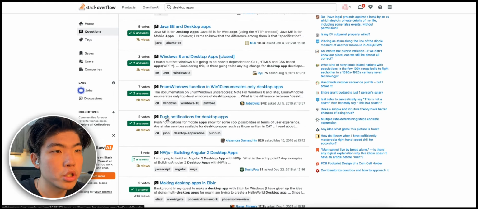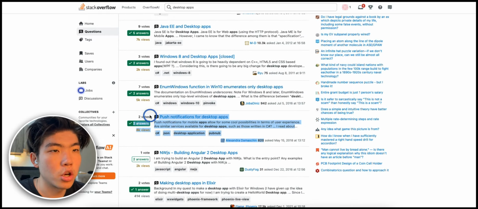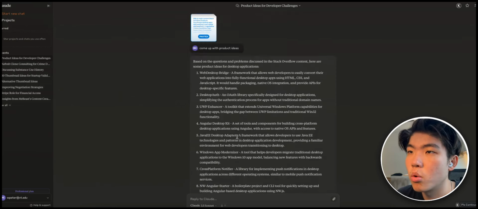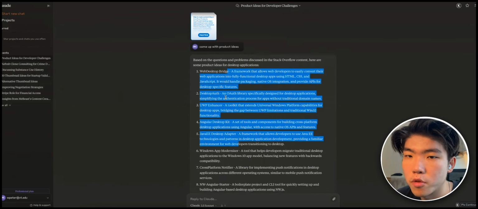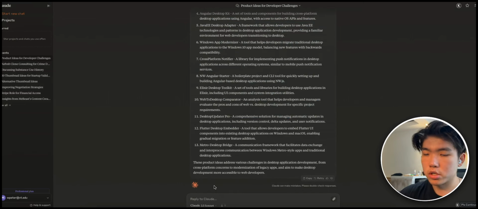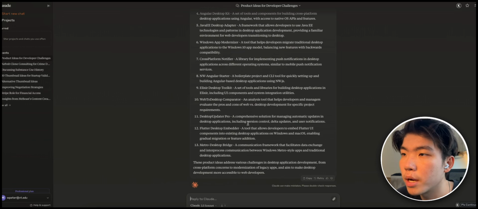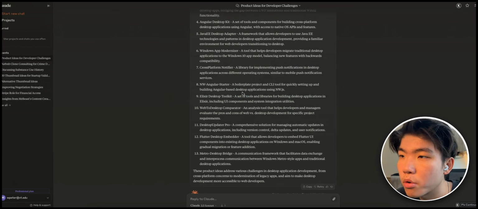If we scroll down, like push notice for desktop apps. So this could be a software idea, which is basically making it easier for people to add push notice for their desktop apps. So let's go to Claude and see what it comes up with. So basically it will give you a bunch of suggestions. If you want more, you can just ask it to provide more suggestions, but let's just find one good example from this. So here, a comprehensive solution for managing automatic updates in desktop apps, including version control, delta updates, and user notes. So this is probably a problem where updating desktop apps is very hard.